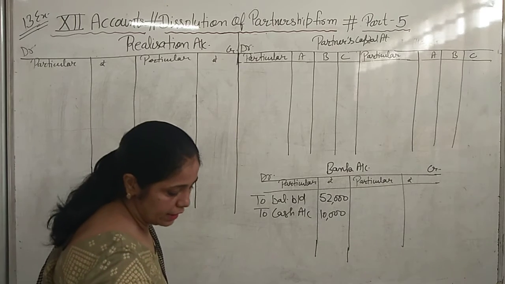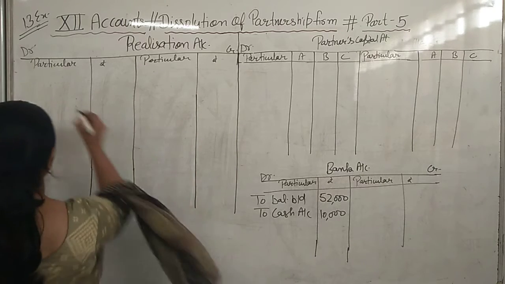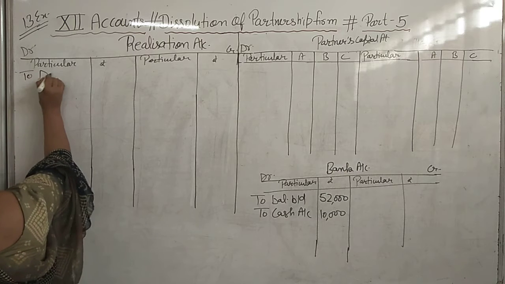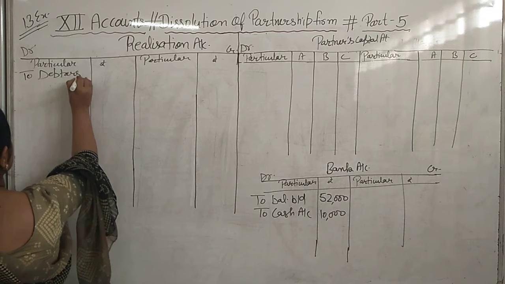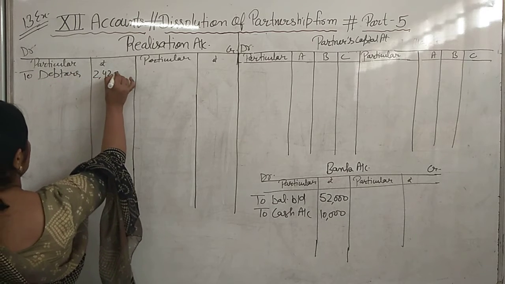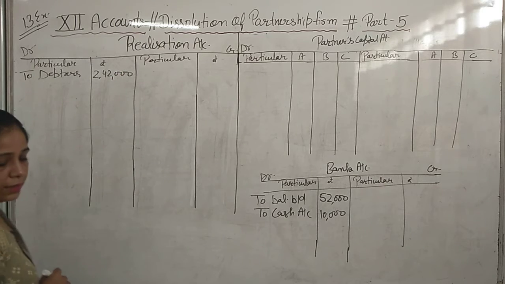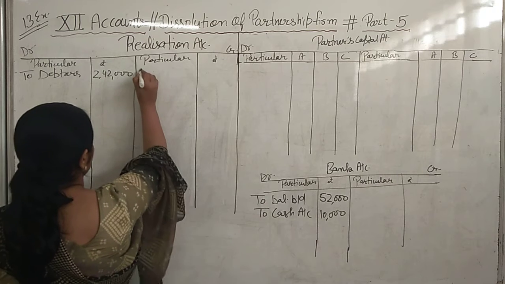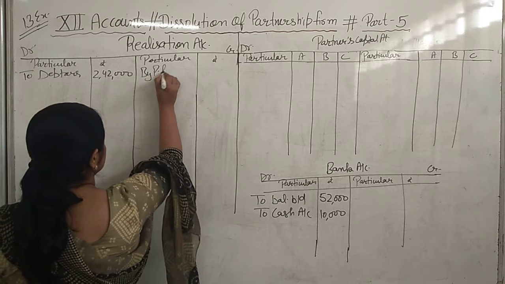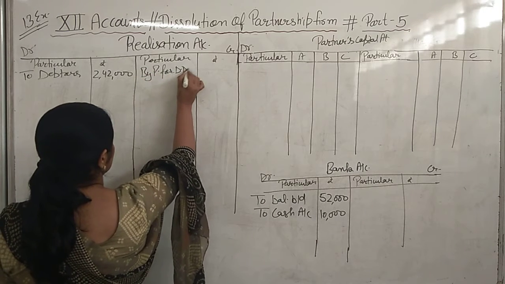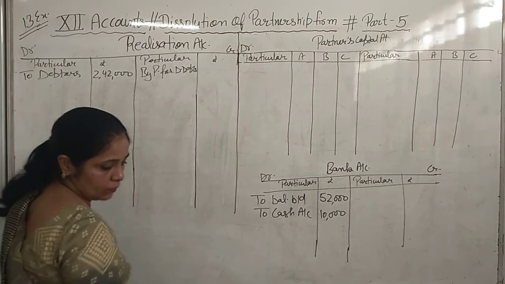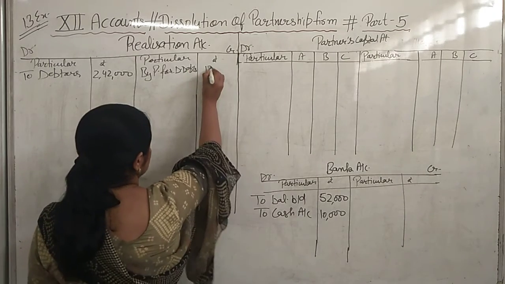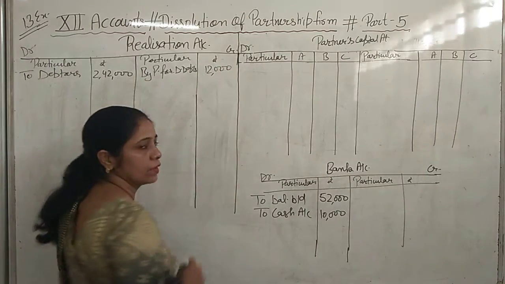Fine. Now next, debtors. Debtors will be transferred to the realization account. Debtors are given at 2,42,000. Provision we will transfer on the credit side, by provision for doubtful debts. You can write the short form. It's 12,000. Fine.